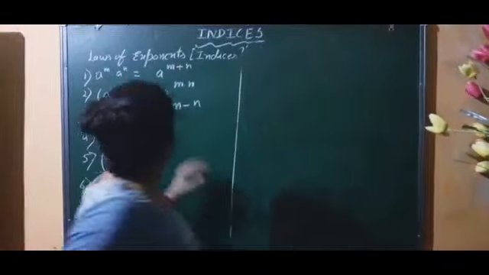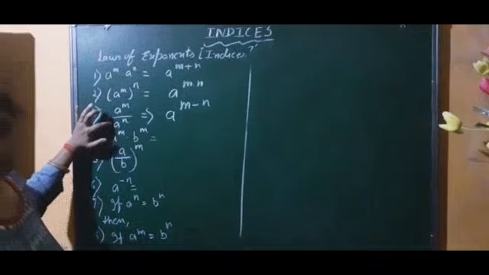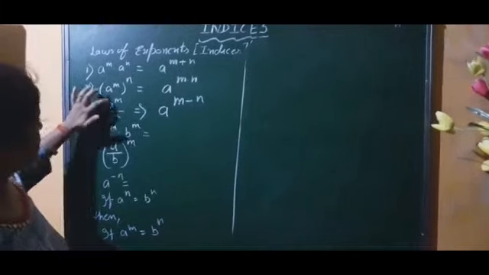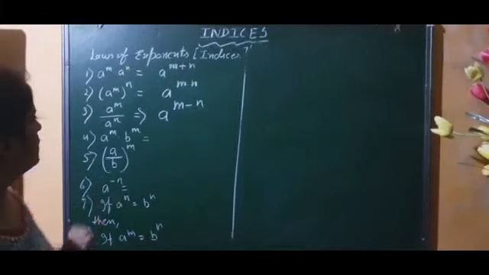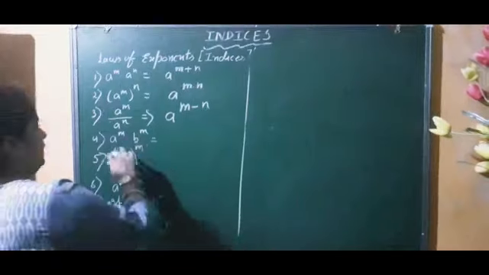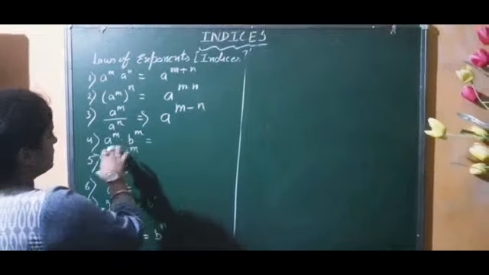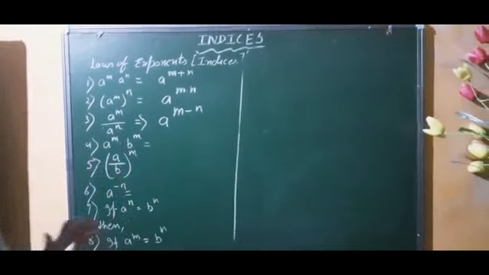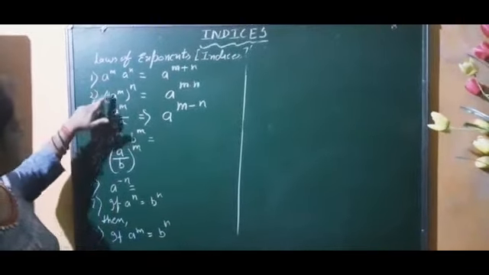So whenever you see that the bases are the same and the numbers are in a division relation with different powers, you just subtract the powers in this way. Okay. Now, a to the power m into b to the power m. Till here we have seen that the bases are same.